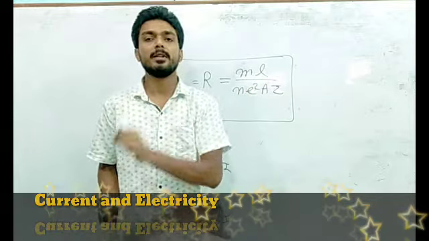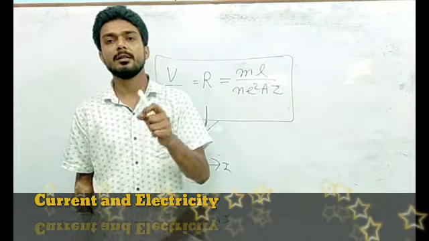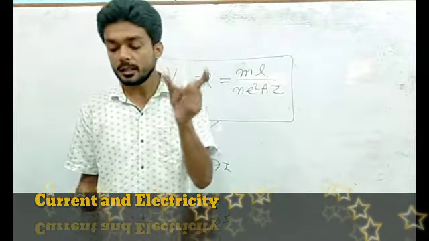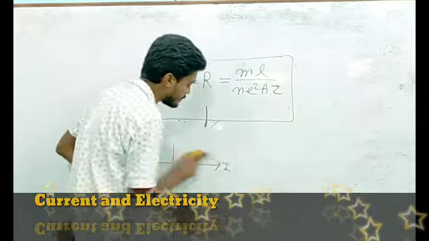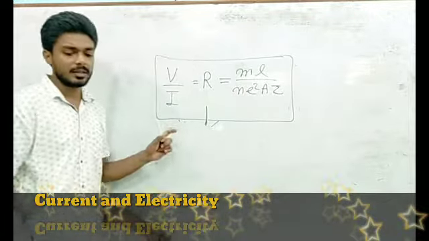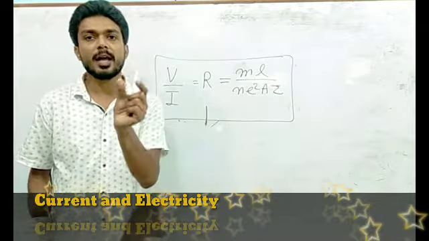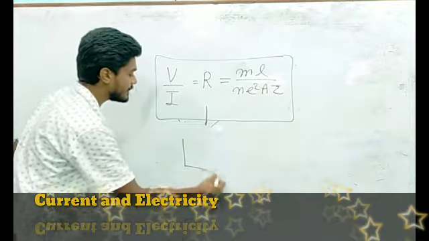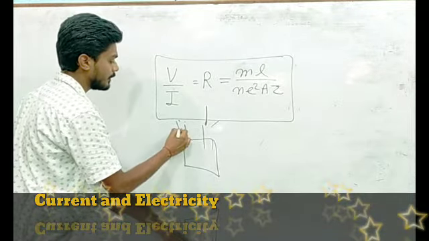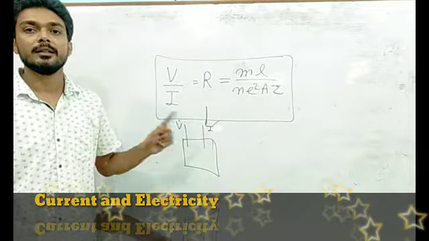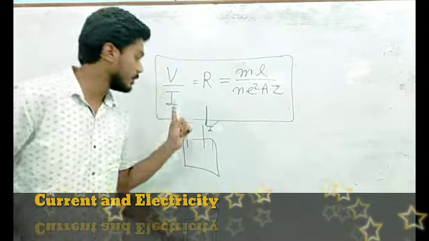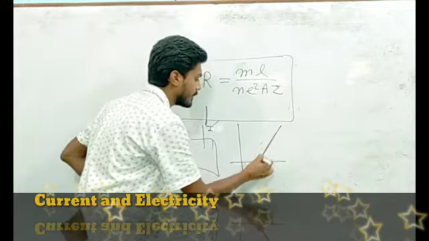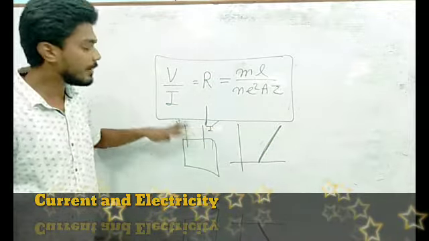In some types of devices, students, I think you must know about a device known as voltameter. If we consider a water voltameter, you can study about it. It is a simple device, but I will not discuss it in detail. Here I am considering a simple voltameter. In a voltameter, if we pass voltage and current, then there is a linear relation between voltage and current, meaning the graph between V and I is a straight line. This means the device is ohmic.